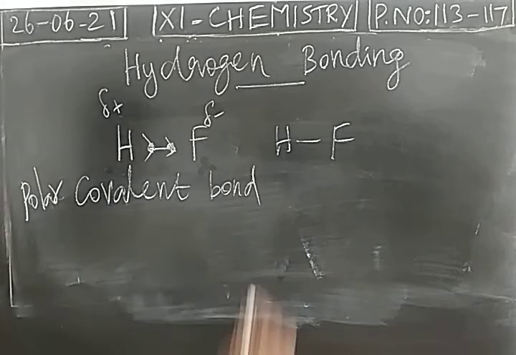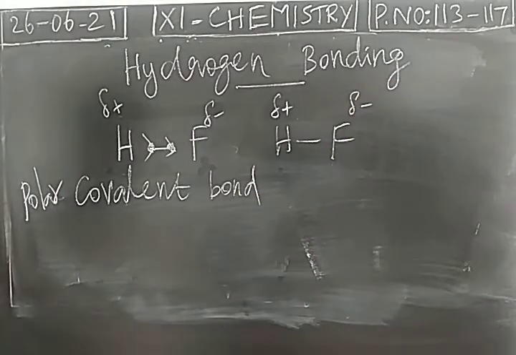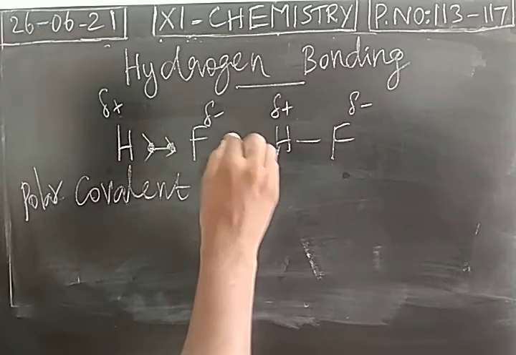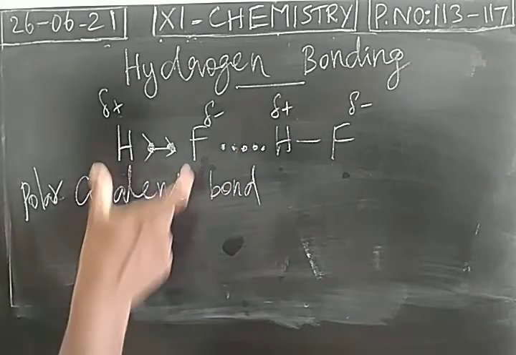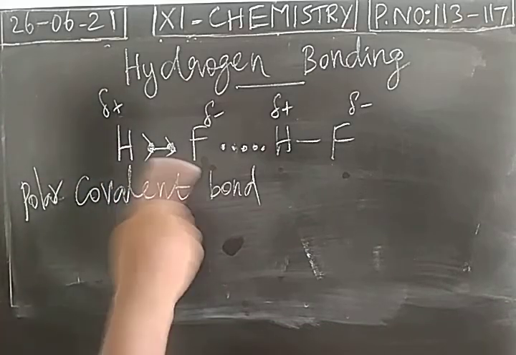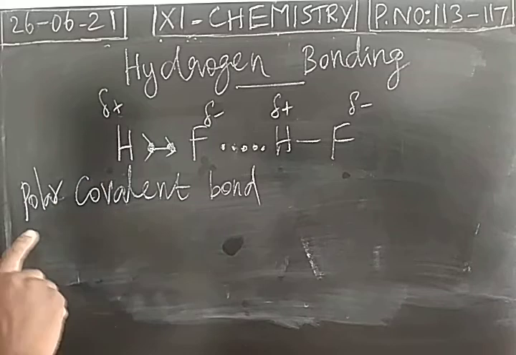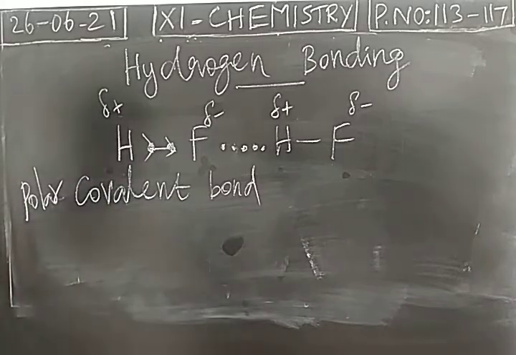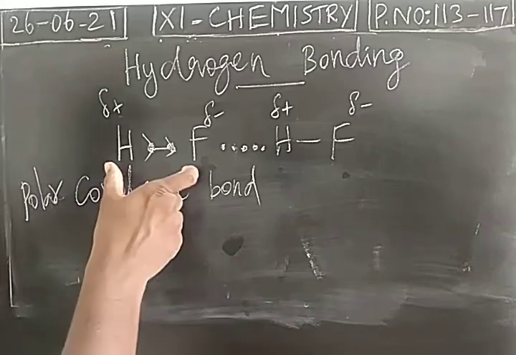In the second hydrogen fluoride molecule, due to electronegativity difference, hydrogen has a slightly positive charge, fluorine has a slightly negative charge, and there will be a force of attraction between these two atoms. Okay, so consider a hydrogen fluoride molecule. We assume that it is a covalent molecule, but due to electronegativity difference, the molecule is polarized. The bond becomes a polar covalent bond. It is not 100% pure covalent. Hydrogen gets a slightly positive charge, fluorine gets a slightly negative charge. So it is polarized. This is the first hydrogen fluoride molecule.